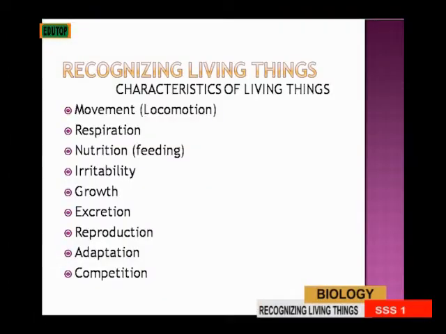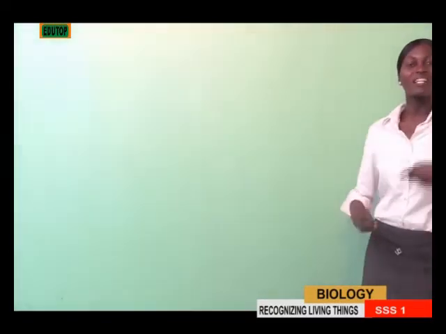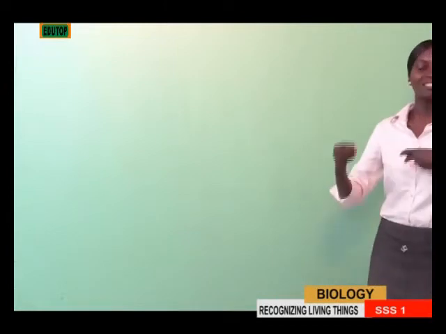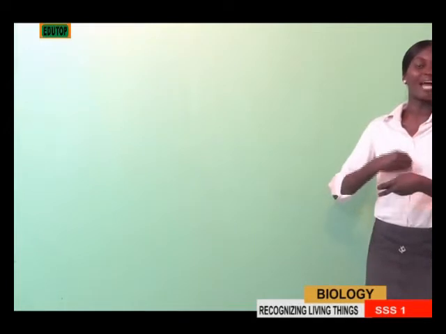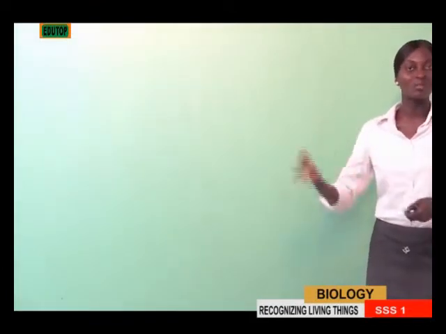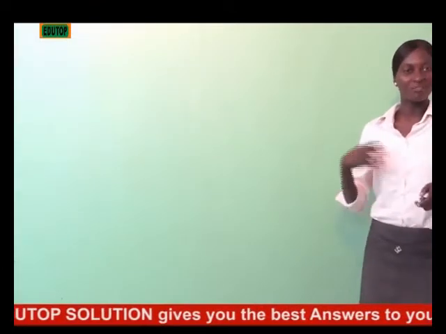Then to the next one, reproduction. All living things reproduce, that is, they bring forth organisms after their kind. You see dogs having puppies, plants too have their own. So if there is no reproduction, there will be no continuity of life. So organisms reproduce, they bring forth their own kind, they give birth to their own offspring to continue, so that when an organism dies, it doesn't go into extinction. We have other organisms of that same kind that are replacing it.